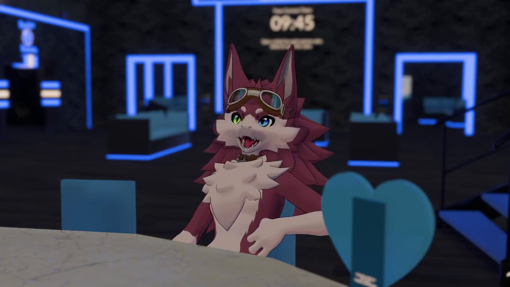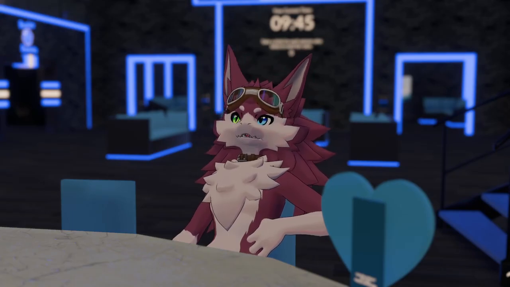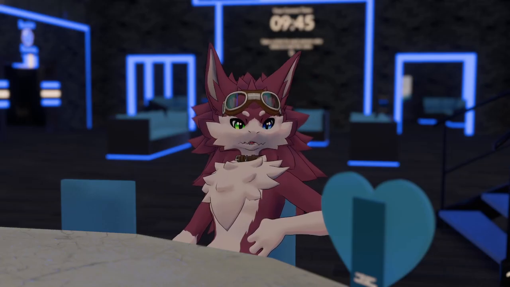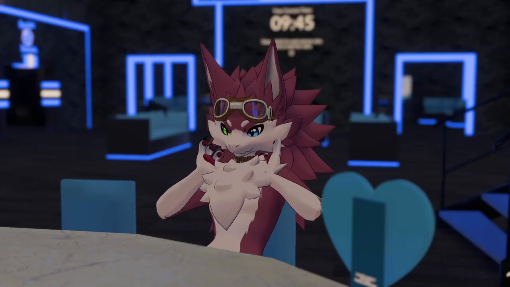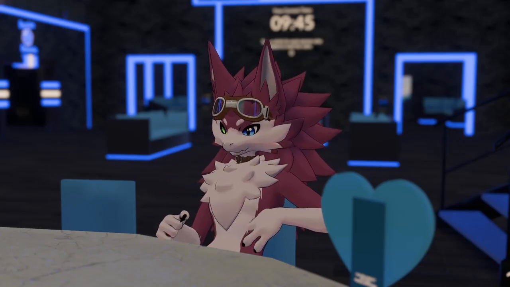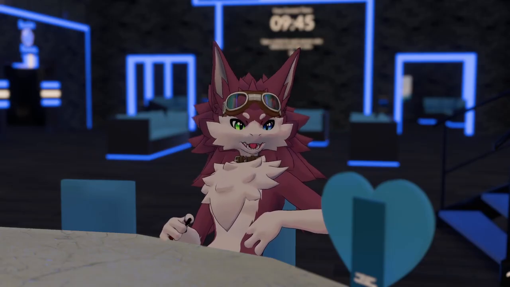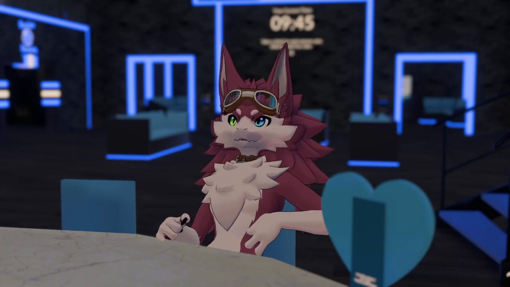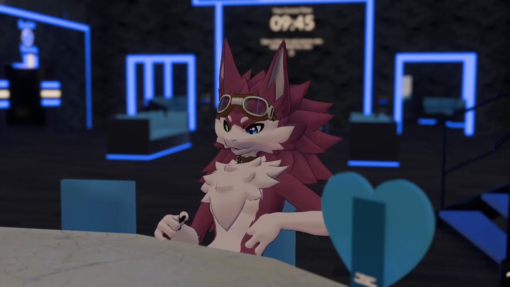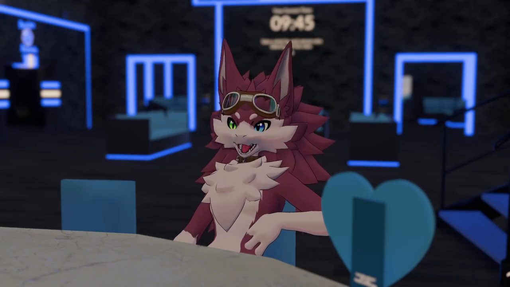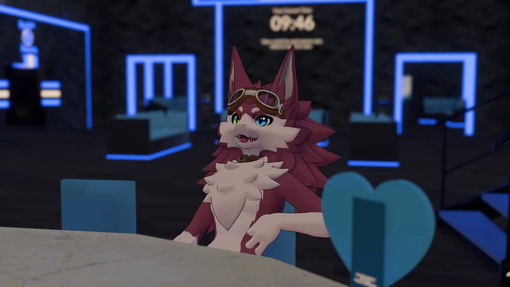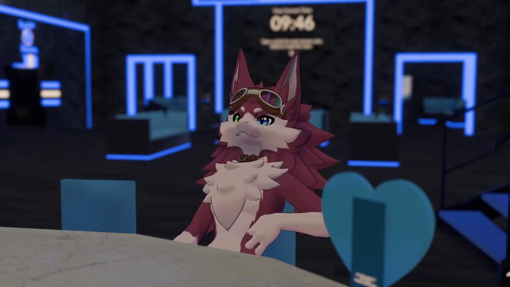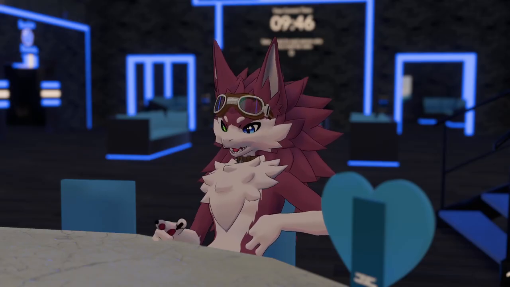The next one is jaw left. It moves the jaw to the left. Jaw backwards. Pulls the jawbone backwards. I don't even think I can do that in real life. Oh, that feels weird. It doesn't look like it's doing anything on my avatar. Jaw clench. That's when you bite down hard. Again, I don't think it's going to do anything. Yeah, it just makes my teeth kind of hurt.